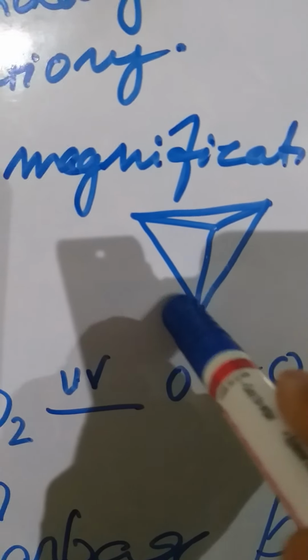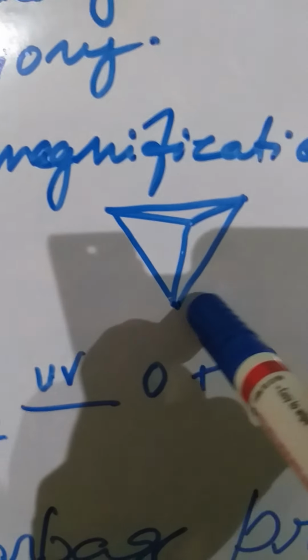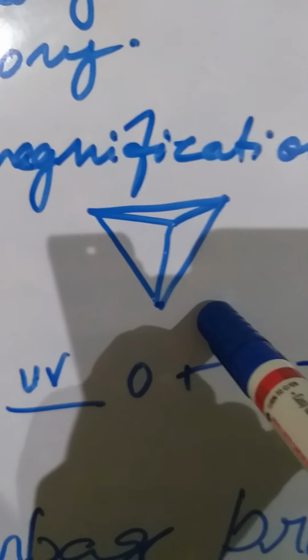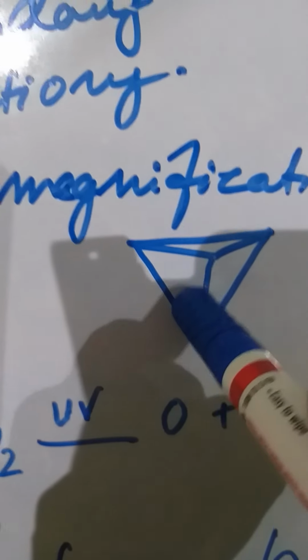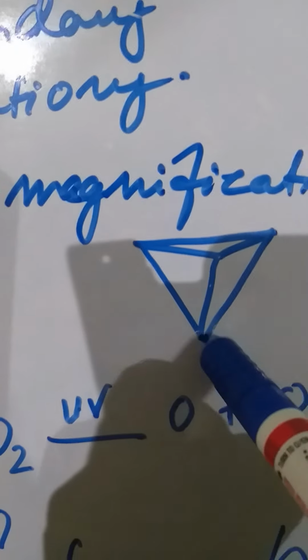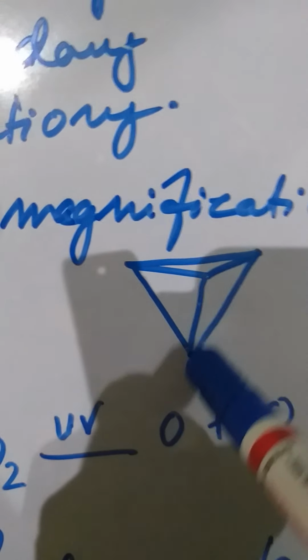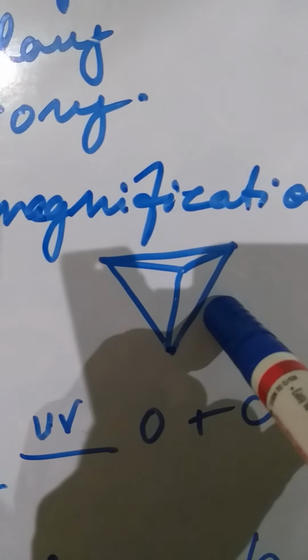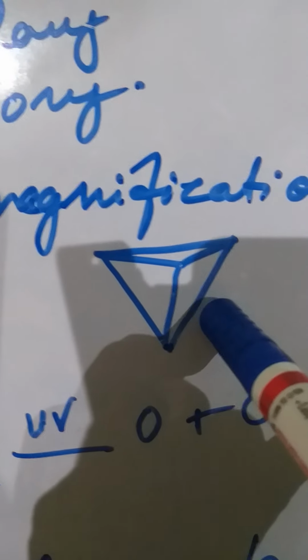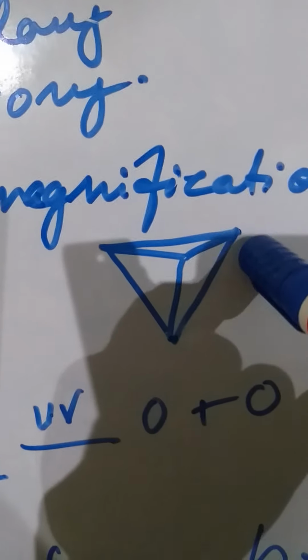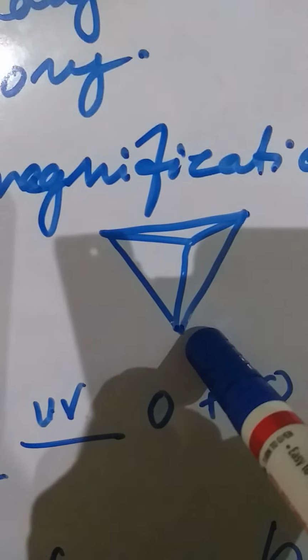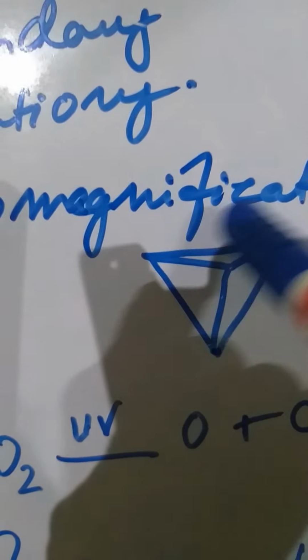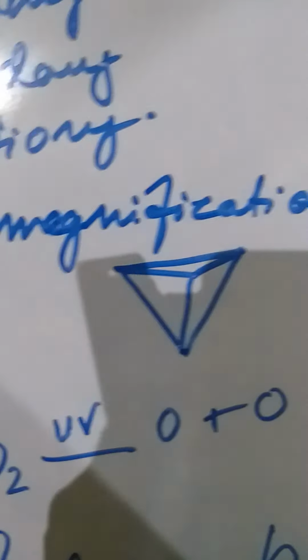A frog consumes 10 grasshoppers, so the amount of poison consumed by 10 grasshoppers is in one frog. Then again, a snake eats 3 frogs. That means the snake has the poison of 30 grasshoppers. Now, a peacock eats a snake. For example, it eats 2 snakes, so at least it has accumulated the poison of 60 grasshoppers. So this is what is known as biomagnification.